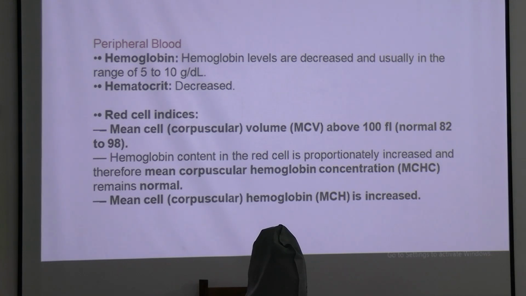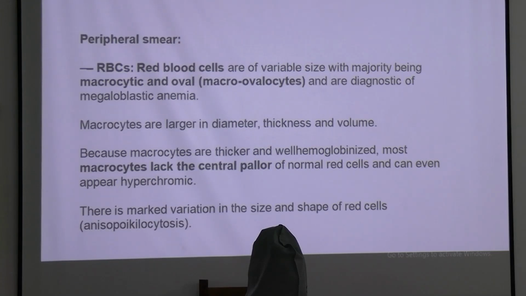Hemoglobin levels are decreased, usually between 5 to 10 grams per dL. The hematocrit also is decreased. MCV is more than 100 femtoliters. MCHC remains normal because the hemoglobin content in the cells is proportionately increased, but the MCH is increased. RBCs are of variable size, with the majority being macrocytic and oval, that is macro-ovalocytes, and these are diagnostic of megaloblastic anemia.